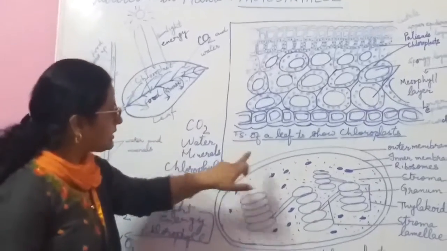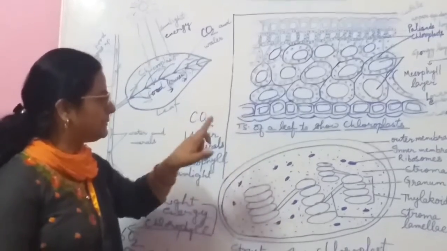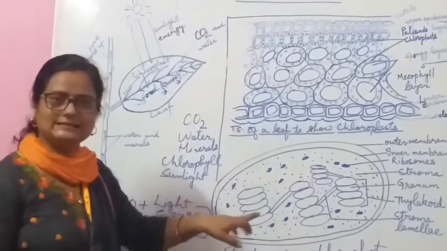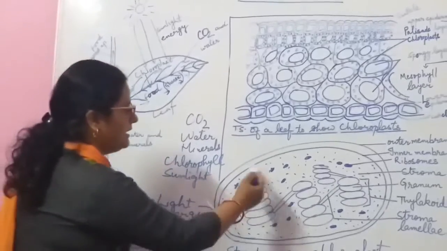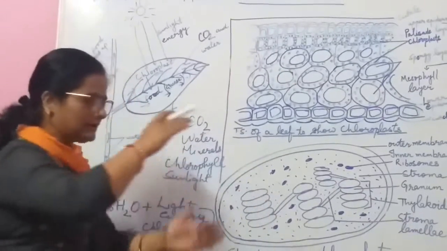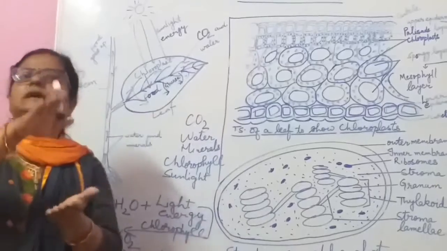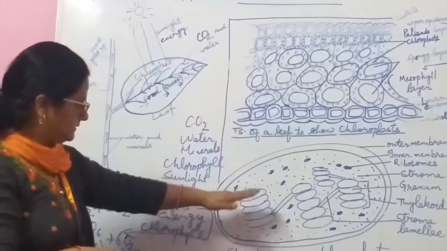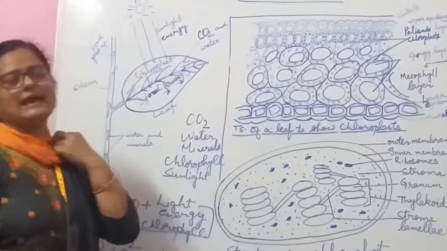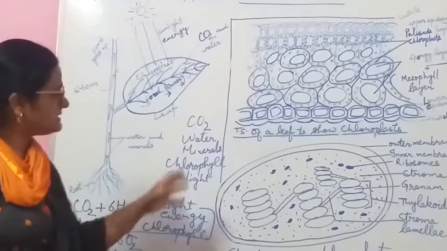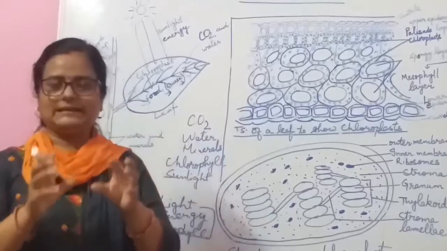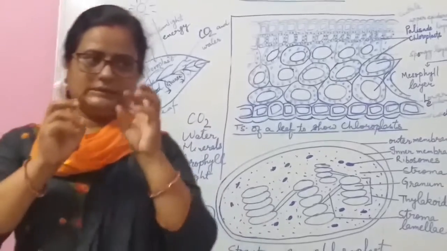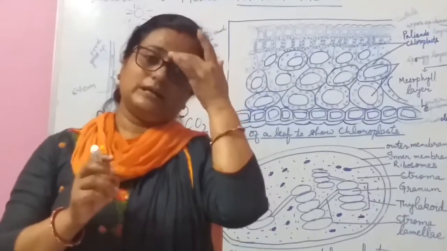So this is the outer membrane of the chloroplast, this is the inner membrane of the chloroplast, and I said that the inner membrane of the chloroplast is formed in the form of grana, and a collection of grana is called the thylakoid. And in these thylakoids, some pigments are placed.